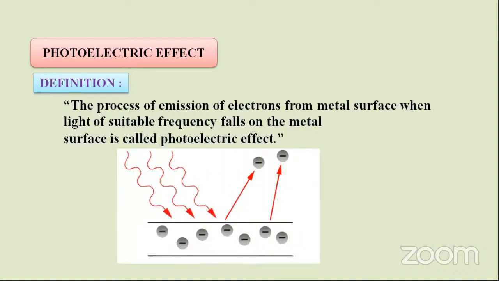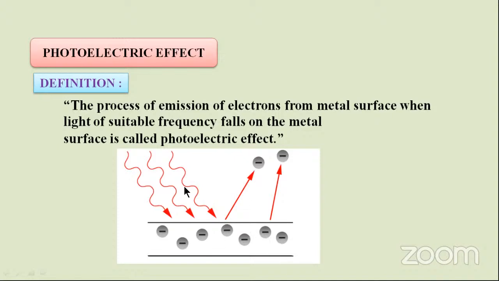Let us suppose this is the metal surface. A metal consists of free electrons in the outermost shell, the negative charges. So when this is the light, of a suitable frequency, and it is allowed to fall on the metallic surface, what happens? These electrons are emitted out.